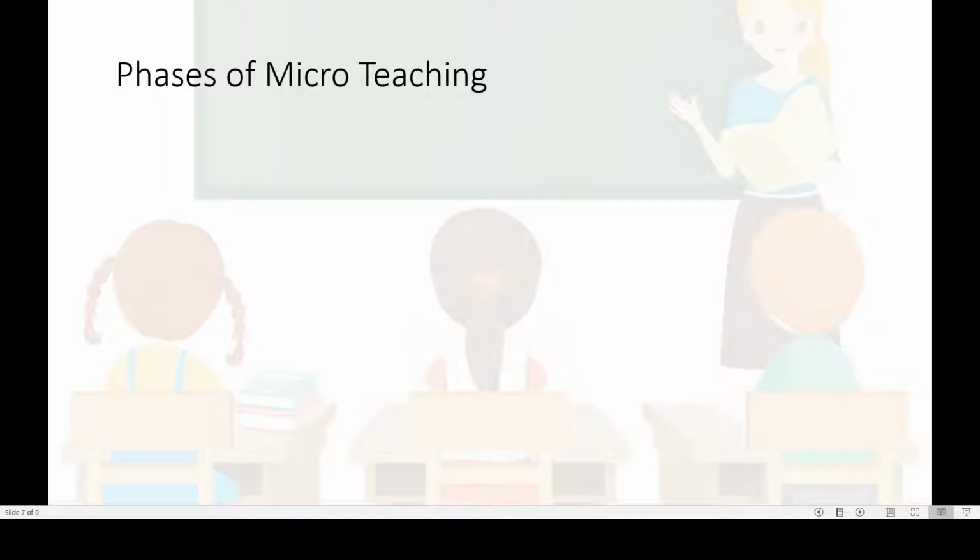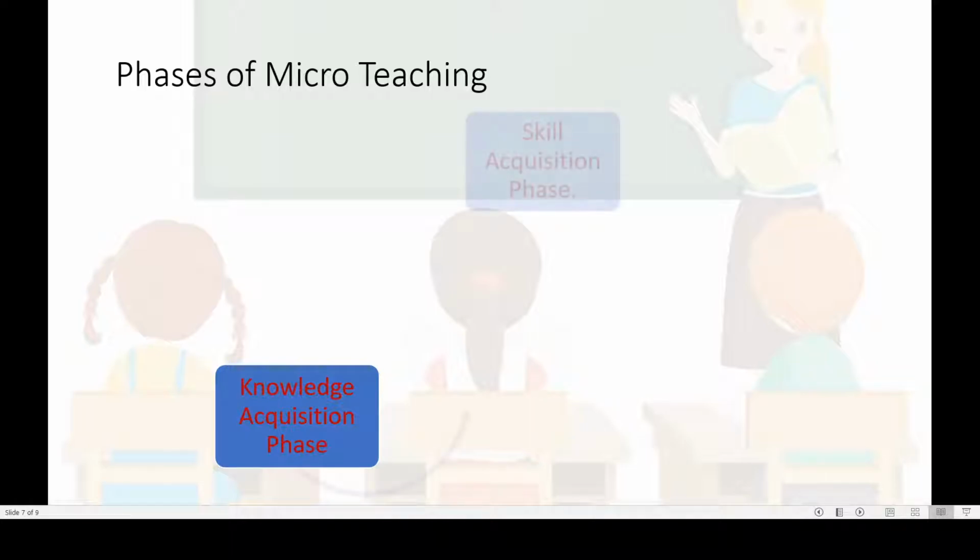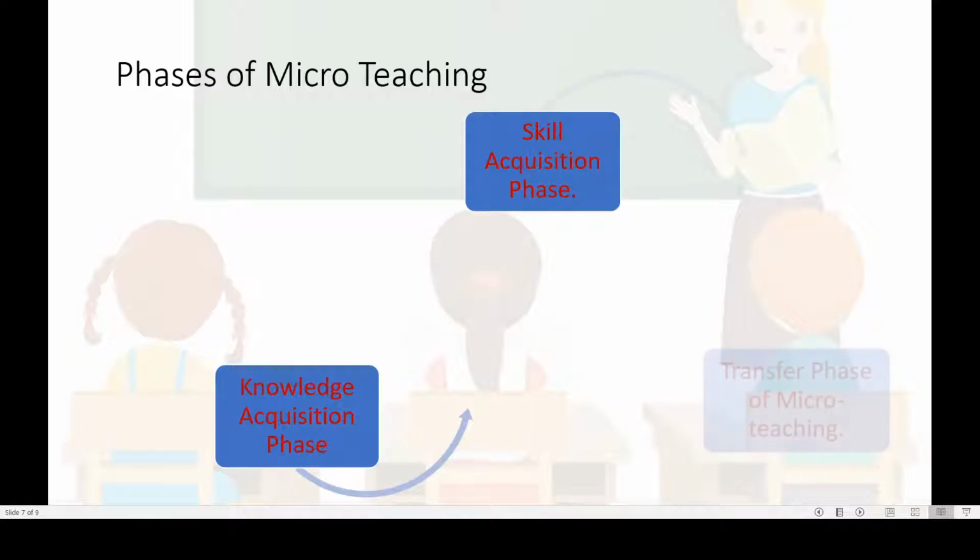Now we will move to the various phases of micro teaching. The first phase is the knowledge acquisition phase. As we said, in the planning stage the teacher trainees first choose a particular teaching skill, then they try to know more about it, so that they know better how to plan that particular class. We have three different phases: the knowledge acquisition phase, the skill acquisition phase, and the transfer phase of micro teaching.